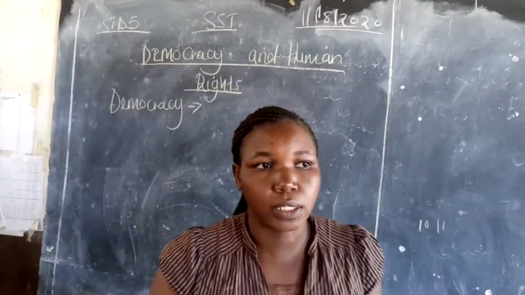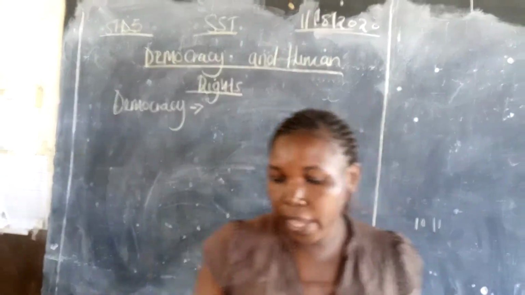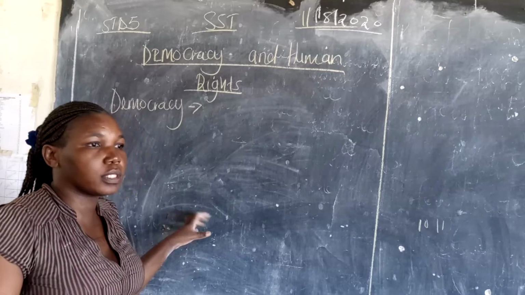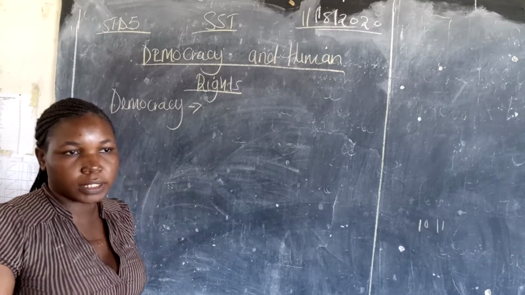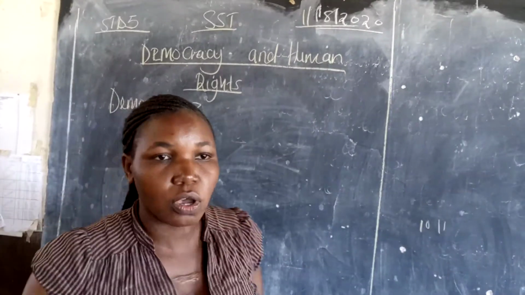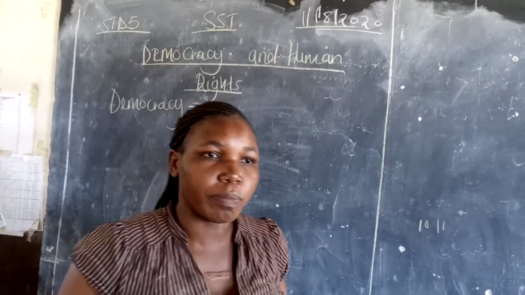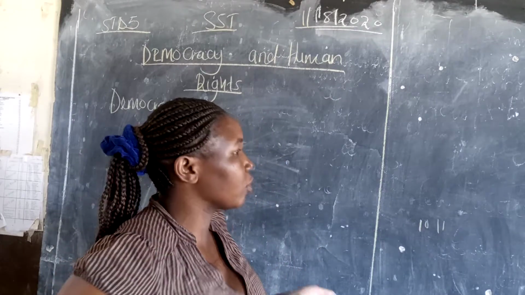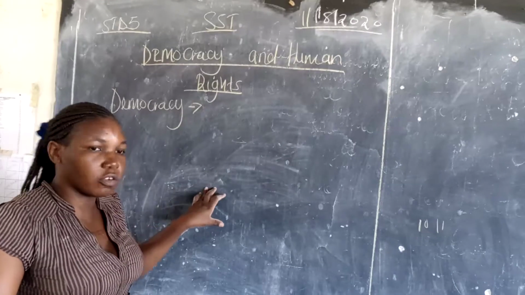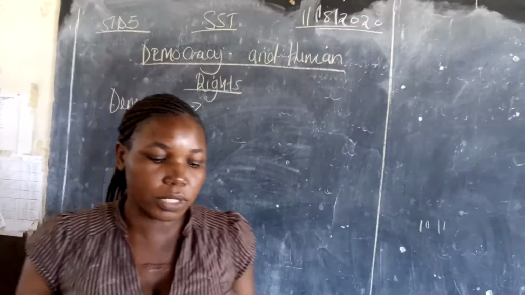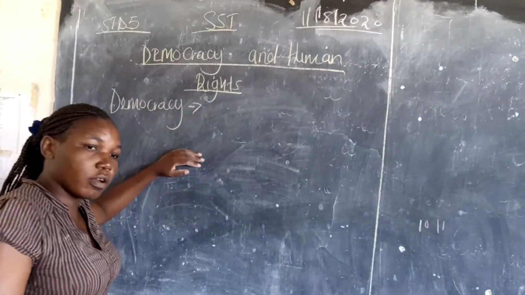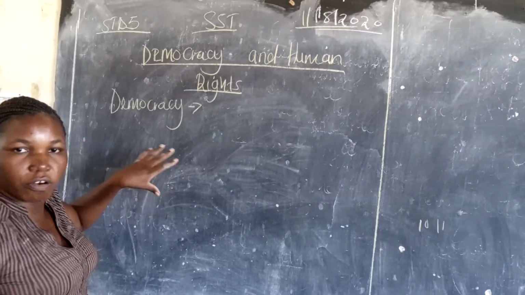In school, where we learn, at times in other schools, people usually elect their own prefects. Electing their own prefect, that is democracy, because they are allowed to participate themselves without being imposed. Somebody coming and saying, this is your prefect. You elect your own people. That is an example of democracy.